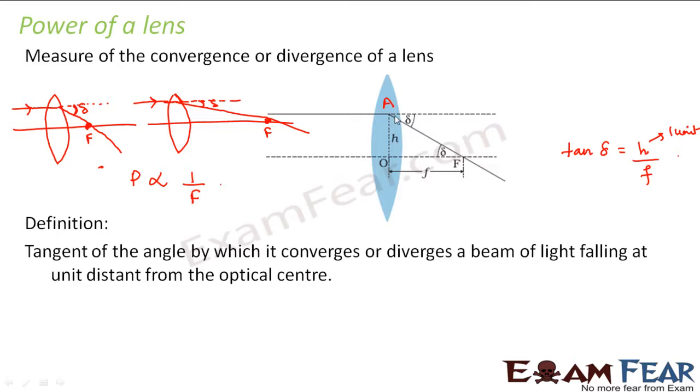So H is unit distance from the optical center. So tan delta is equal to 1 by F, and this 1 by F is defined as power. So power is defined as the tangent of the angle by which it converges or diverges a beam of light falling at unit distance from the optical center. With the help of this expression, they have given this definition, right? So this is how we define the power of a lens.